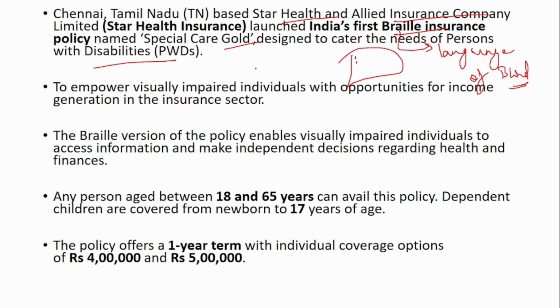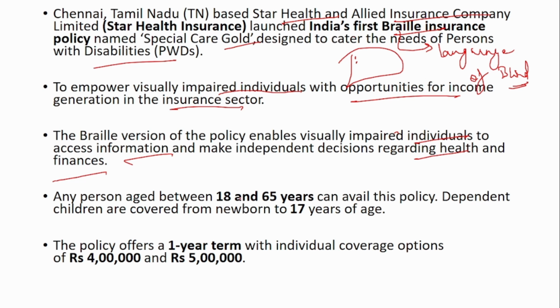For them especially, this insurance policy has been launched to empower visually impaired individuals with opportunities for income generation in the insurance sector. The Braille version of the policy enables visually impaired individuals to access information and make independent decisions regarding health and finance. So through this, they themselves will be able to understand. If you see the normal policies, you will have to read it to the visually impaired people. But here they can read it themselves using this Braille version, and they can take their own independent decision.